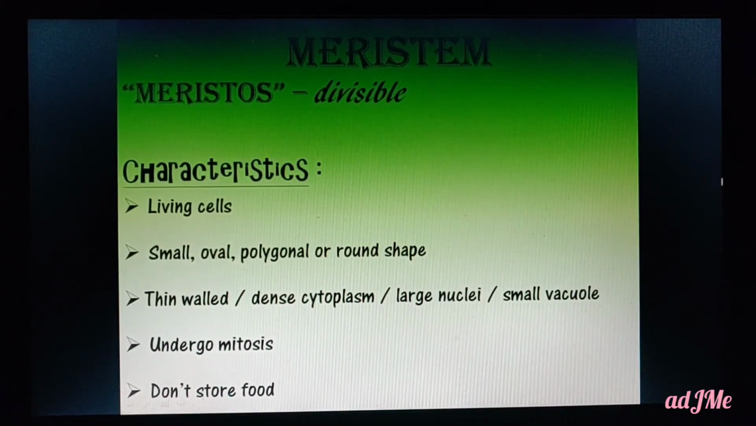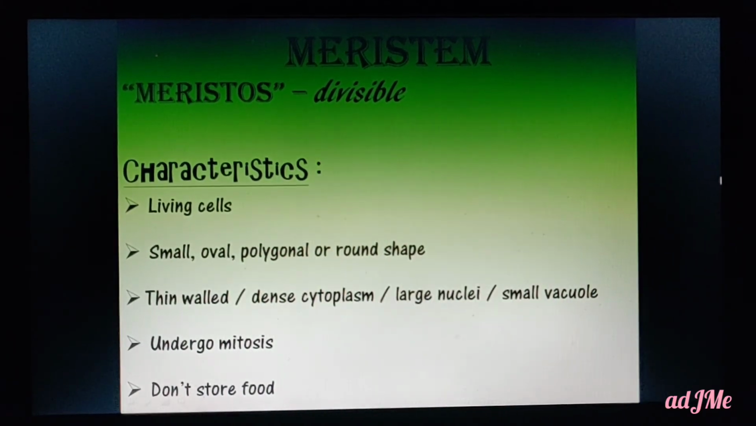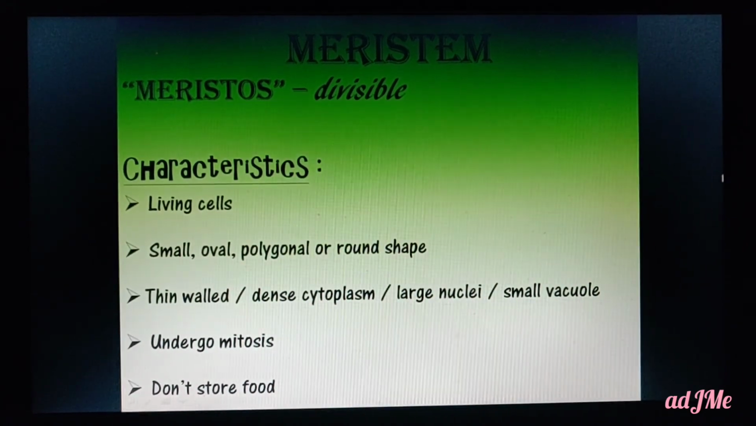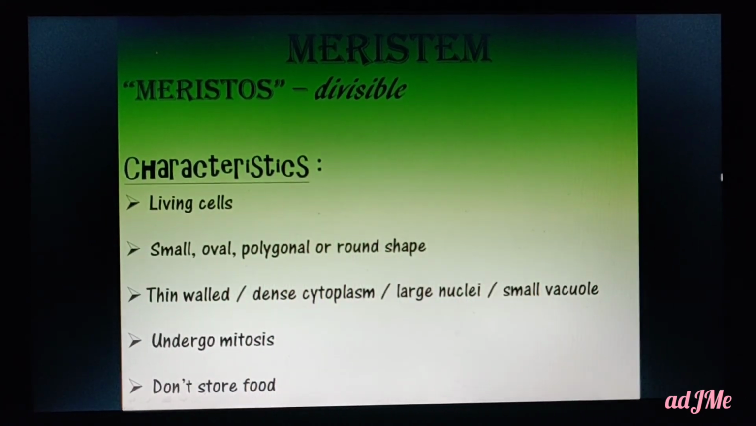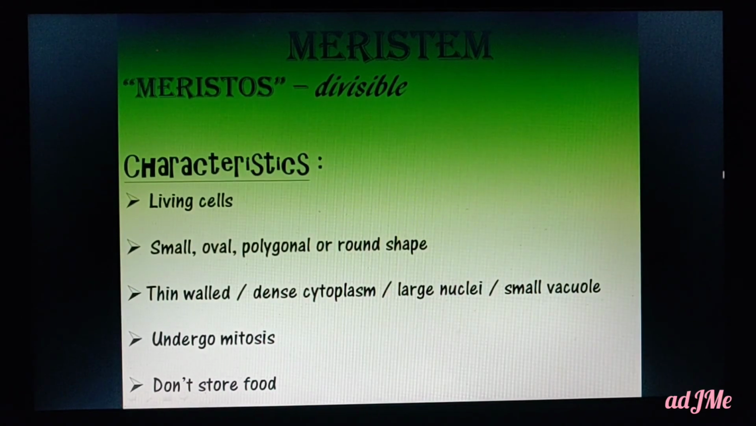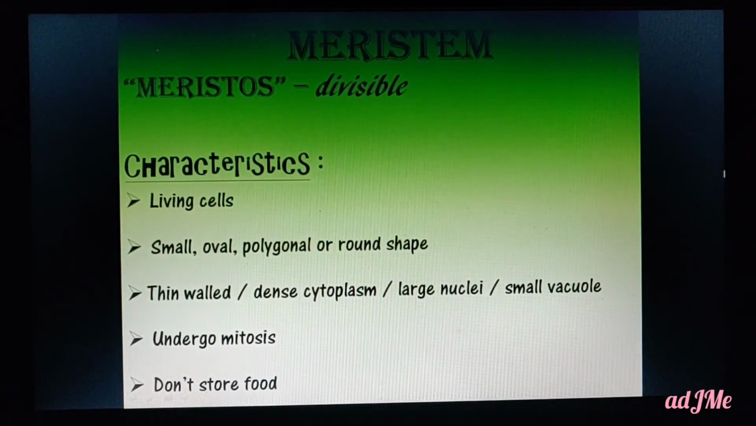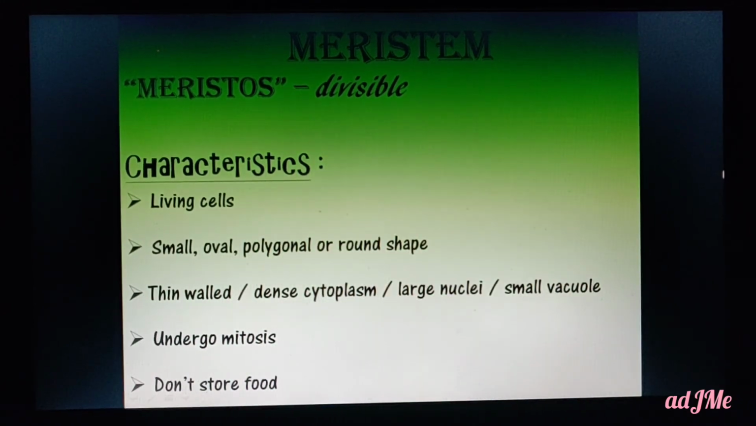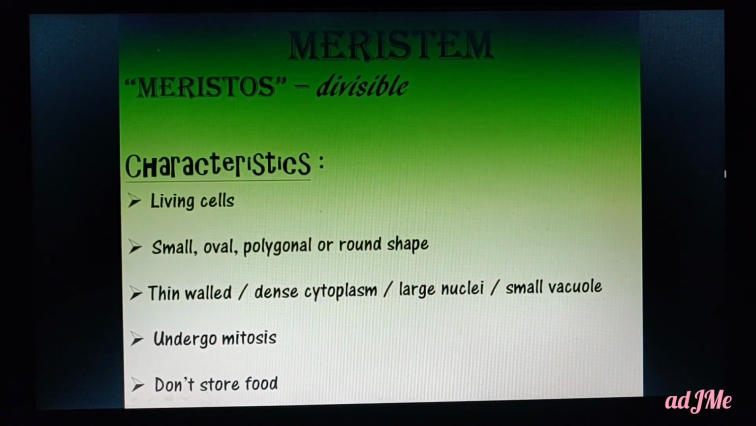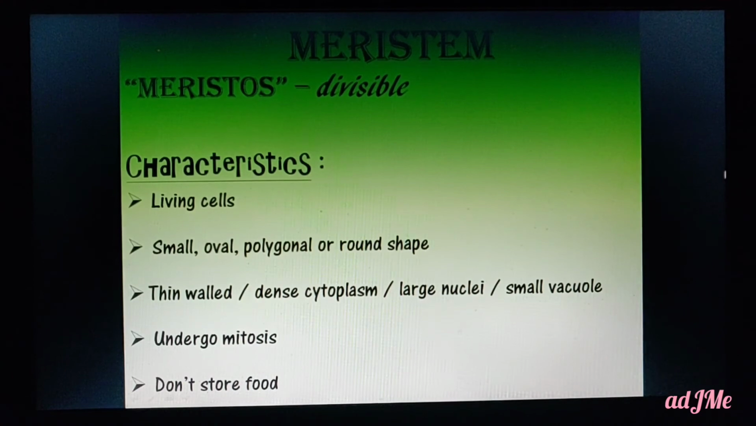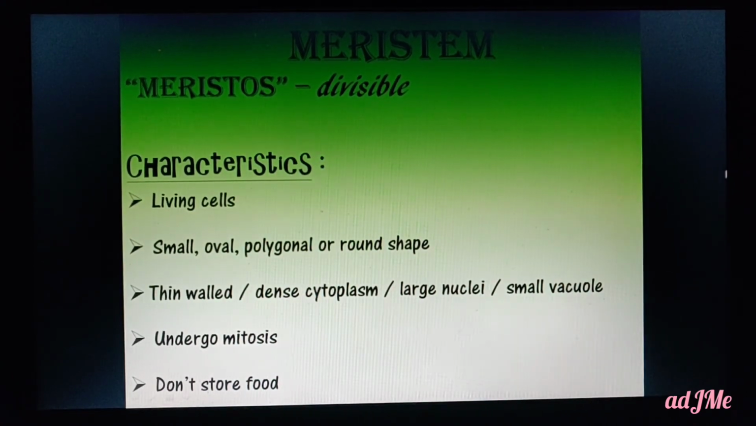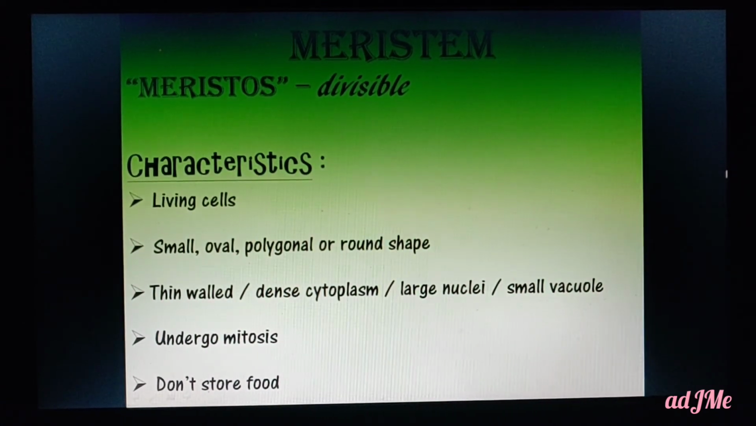The word meristem was derived from the Greek word meristos, which means divisible, or the ability of the cell to divide. The ability of the cell to divide is named meristos in Greek. There are various characteristics of a meristem. First of all, they are living cells. There are certain cells which are non-living, we'll study them later. So here all meristems, whether apical, intercalary or lateral meristem, are living cells.